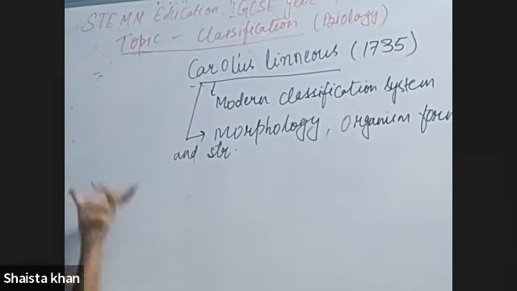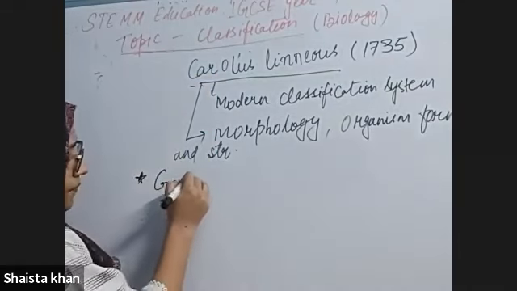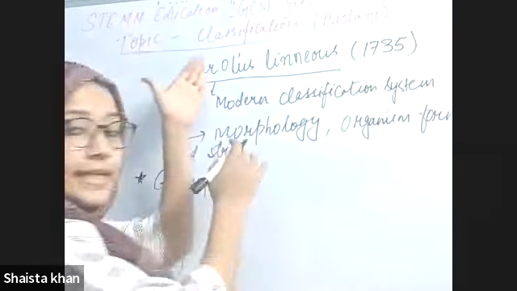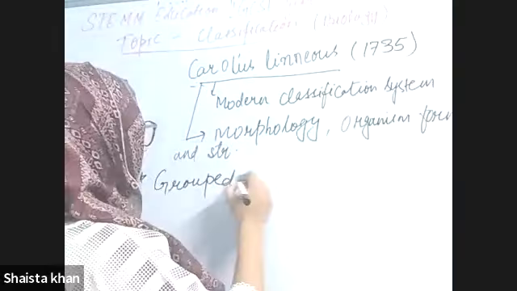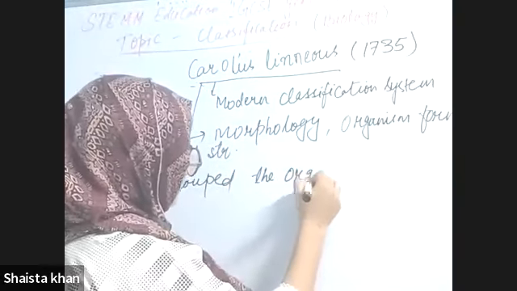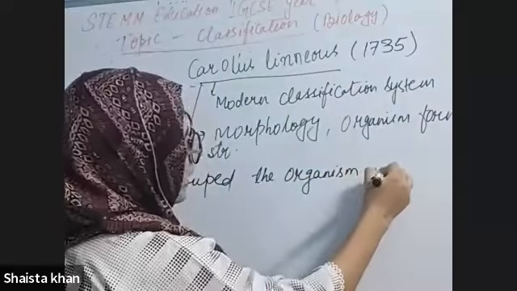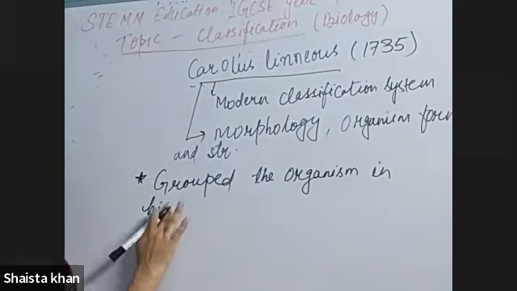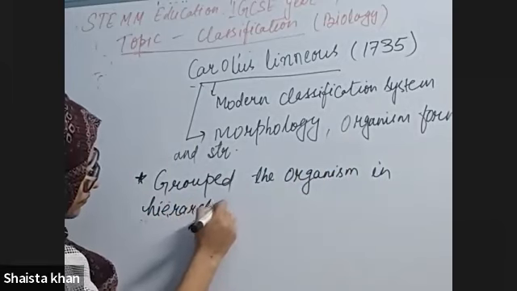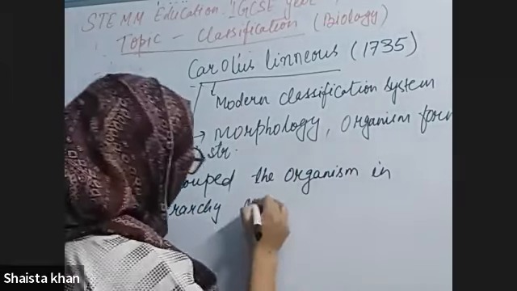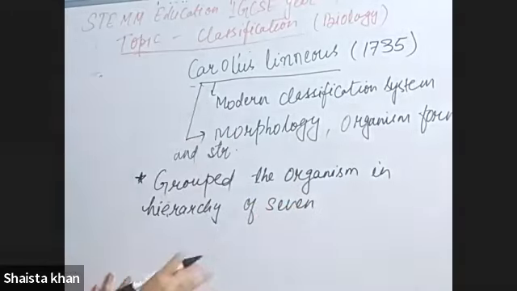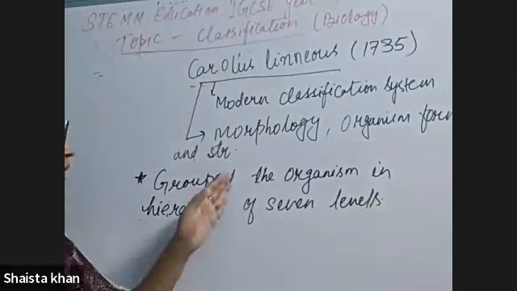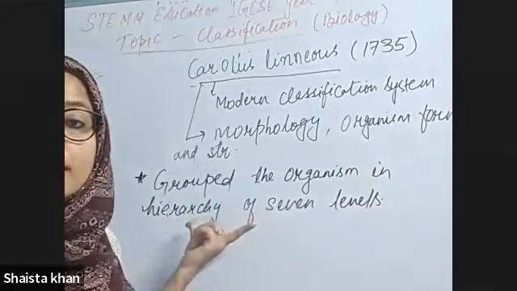Carolus Linnaeus grouped the organisms in a hierarchy, in a hierarchy of 7 levels.